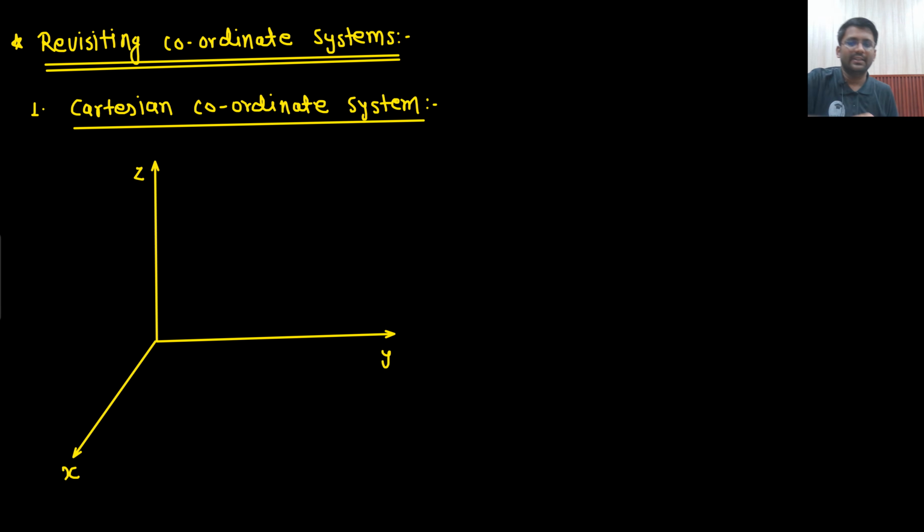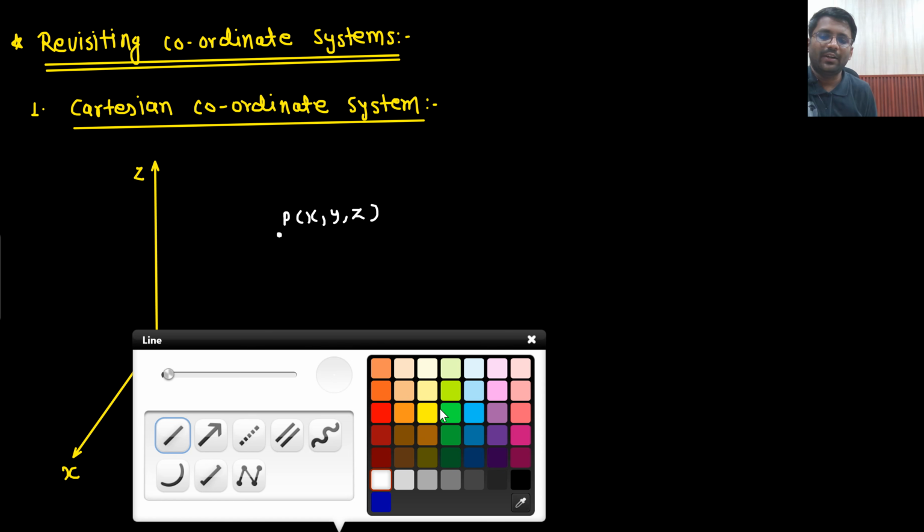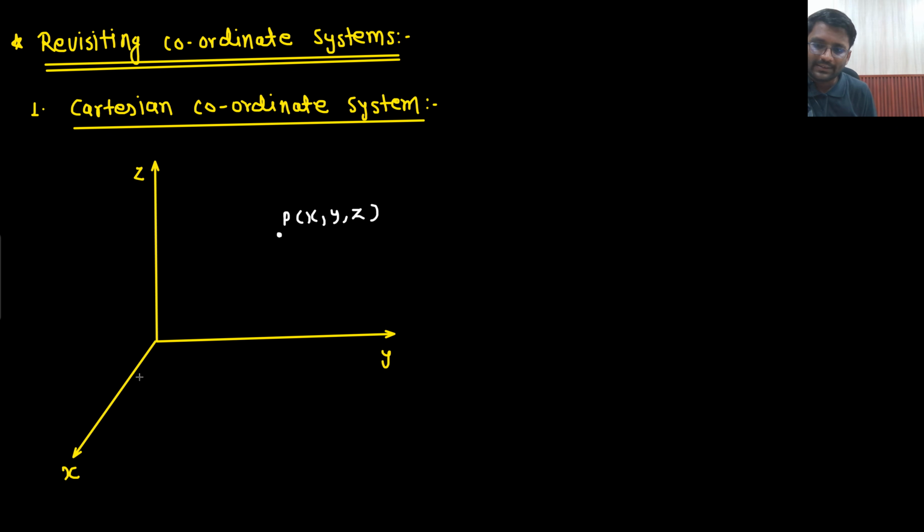Next, let's revisit the coordinate system. Do you remember the Cartesian coordinate system? You need to reach this point P, (x, y, z). How will you reach this point P? If I need to reach this point P, I will move a distance x along the x-axis, then a distance y along the y-axis, then a distance z along the z-axis. This is how I will reach the point P (x, y, z).